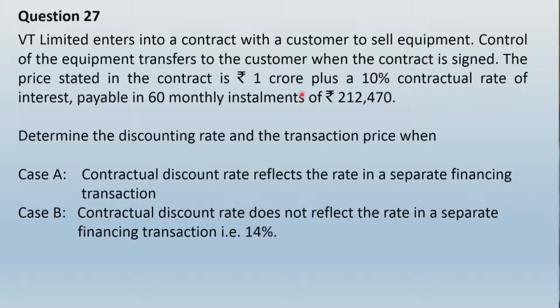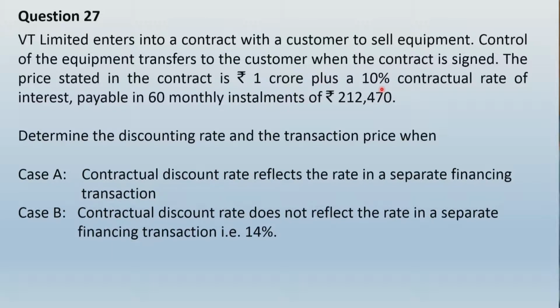Therefore the transaction price will be 1 crore and 10% will be the effective interest rate or the discounting rate. However, in case B, if you could see, the separate financing transaction would involve a 14% rate, and in the given contract they are specifying only a 10% rate. That means this is as good as an artificially low rate of interest quoted in the contract.